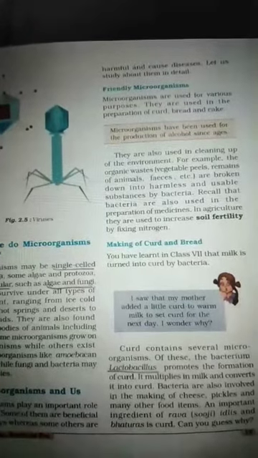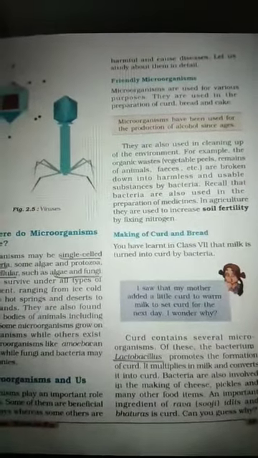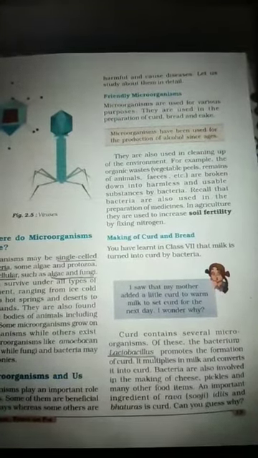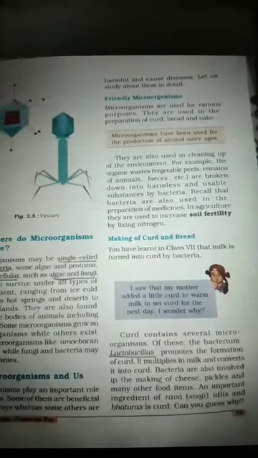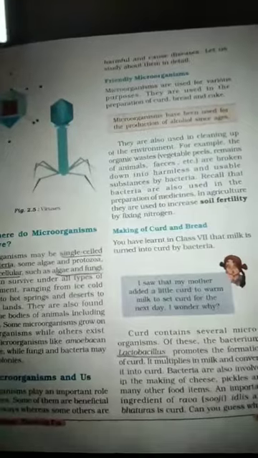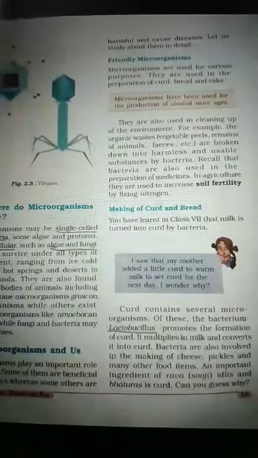Bacteria are also involved in making cheese, pickles, and many other food items. So bacteria are not only used to make curd and bread, but to make other food items which can keep fresh for a long time, such as cheese, pickle, and other food items. So bacteria are used to make food items also.